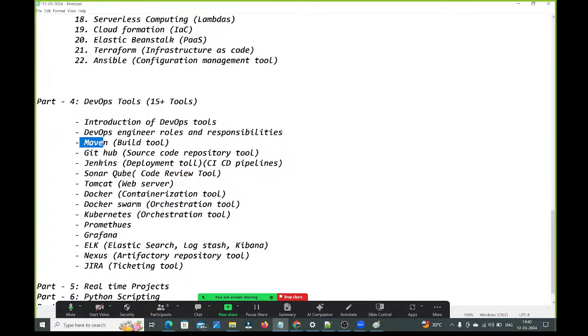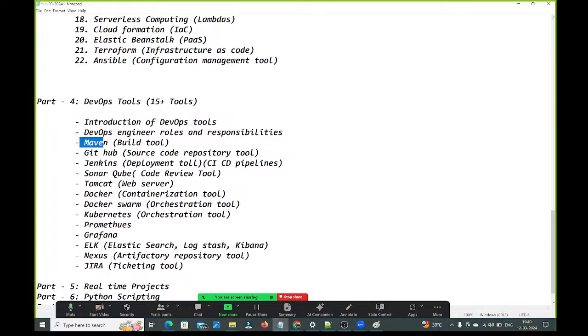Next, we are going to use Jenkins. By using Jenkins only, we will deploy the applications in the servers. By using Jenkins, we will write the CI/CD pipelines. In the CI/CD pipeline, we need to configure all the stages Jenkins has to perform. Next, we will talk about SonarQube. SonarQube is a code review tool. It reviews how developers have written the code, whether developers followed the coding standards or not. Everything will be reviewed by SonarQube only. Next, Tomcat. Tomcat is a web server where we will deploy the applications.